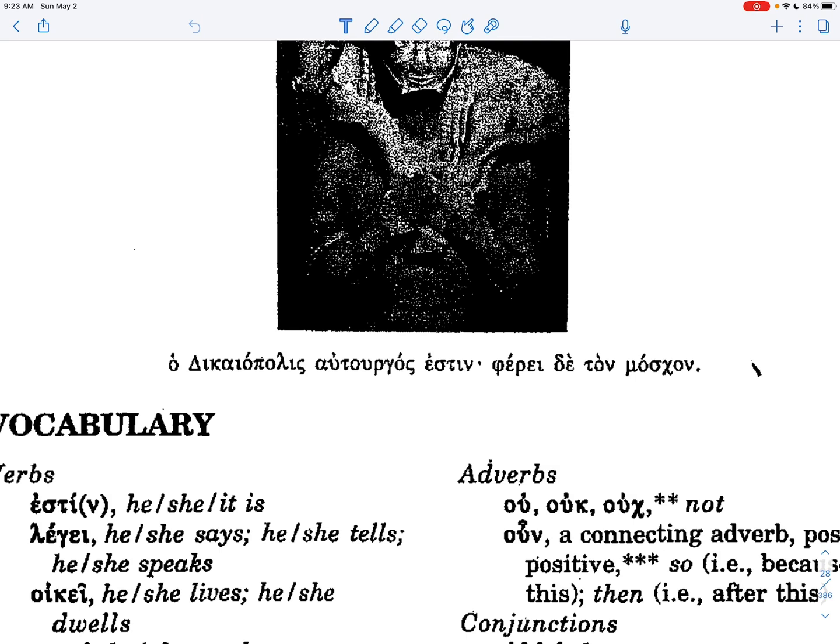Now ton moskhon, notice that ton and moskhon both end with the on syllable. That indicates that it is a direct object, singular, masculine word. So the calf, direct object, singular.